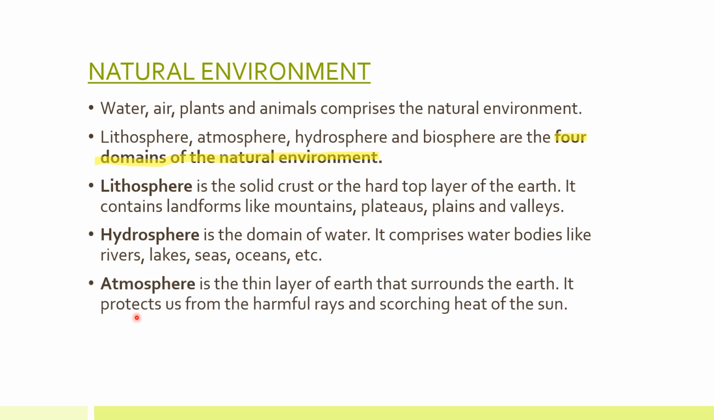Third is atmosphere. Atmosphere is the thin layer of the earth that surrounds the earth. It protects us from harmful rays and scorching heat of the sun. We all know that earth is surrounded by a thin layer of atmosphere which protects us from rays of the sun. It protects us from UV rays, right? Ozone layer is also a part of our atmosphere.